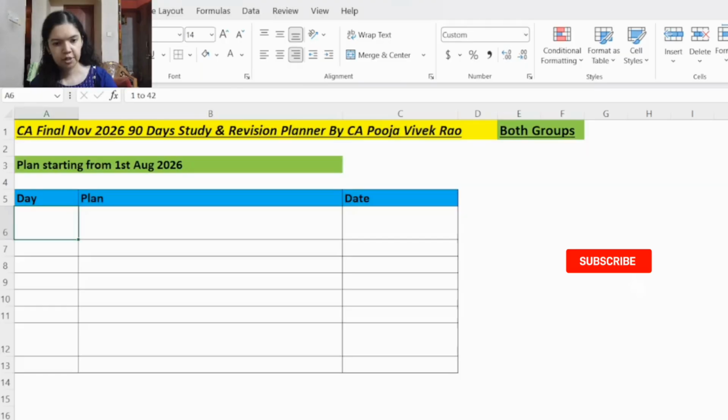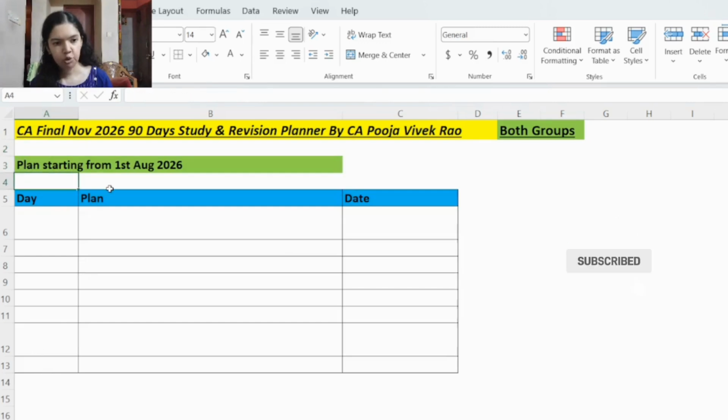So this is the summary of the plan that we'll be discussing today. It's a 90-day study and revision plan for CA Final both groups, and basically it's customized for the November 26 attempt. However, if any of your attempt is next year in May 27 or later, and if you come across this video at that time, you can still follow this plan because along with the date and plan, I have given the day numbers also here. So you can follow the plan accordingly. Here our plan will start from 1st August onwards.